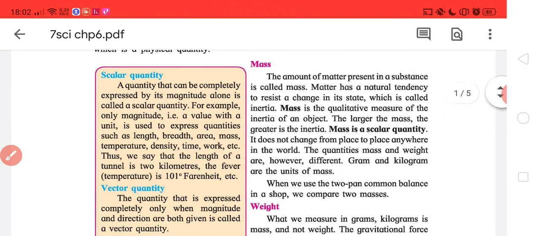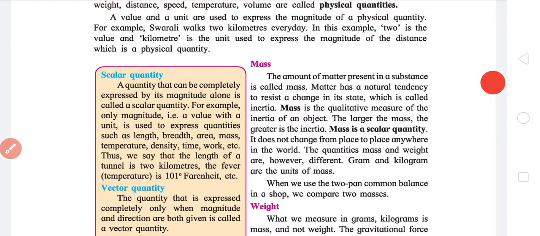Okay. Now let's first come to mass. Mass is the amount of matter present in a substance. Now one thing is, mass has a natural tendency to resist a change in its state, which is called inertia. Now for example, take a table, try to pull it or push it, either way. Table has a mass and it resists a change in its state. This is the inertia of table. Table does not want to move. It does not want its state to change. Okay.